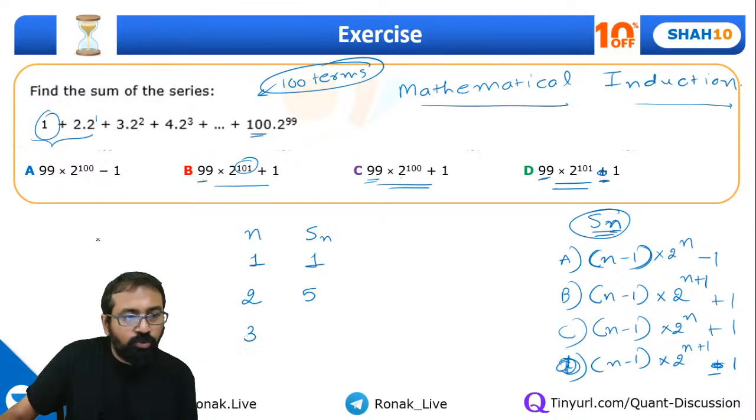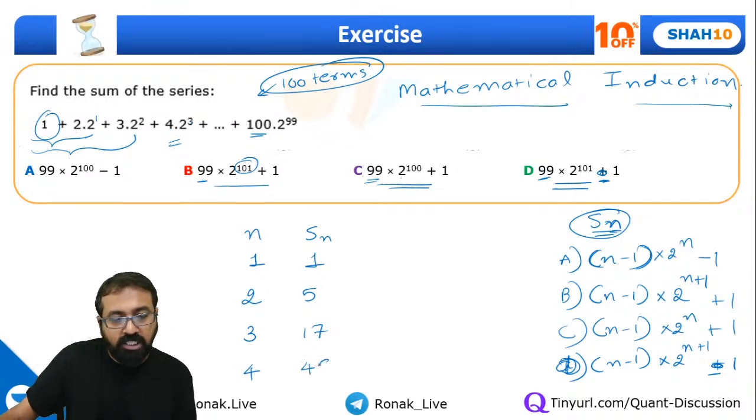If I take n equal to 3, I should find the sum of 3 terms and get this value. So 3 into 2 square, which is 12, plus 4, 16, plus 1, 17. If I take n equal to 4, this is already 17, add this part to that. 8 4s are 32. 17 plus 32, 49.